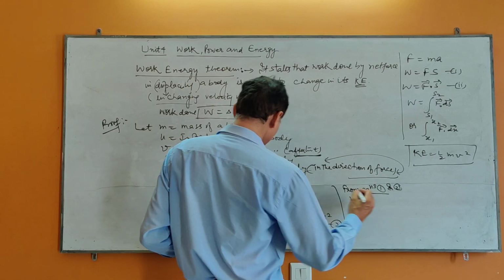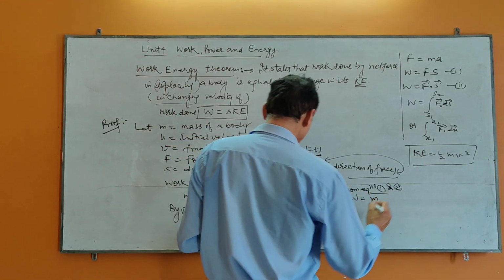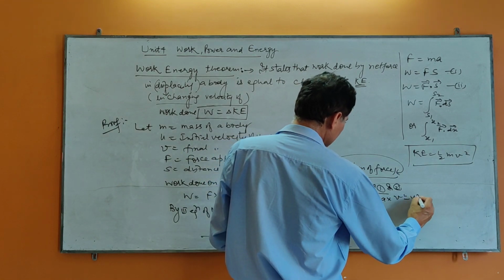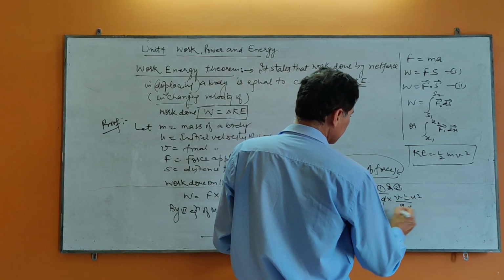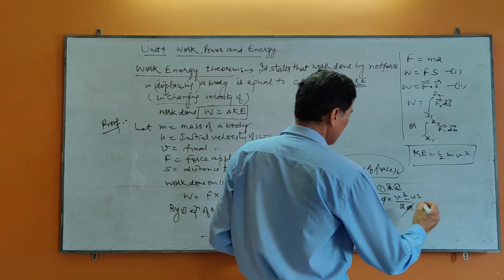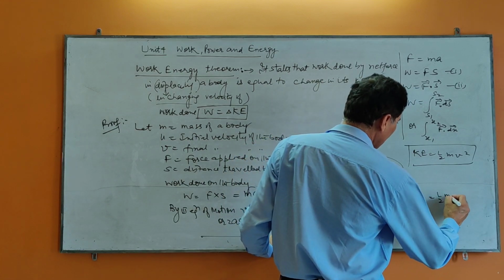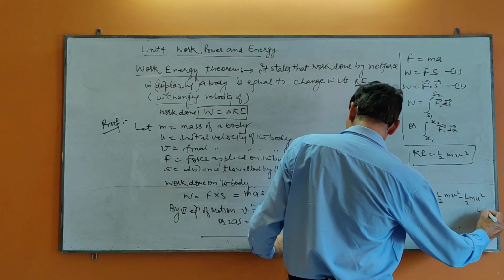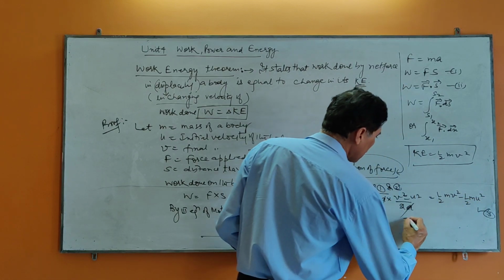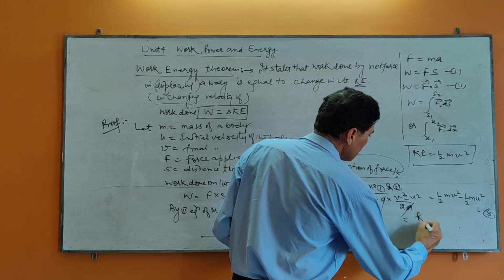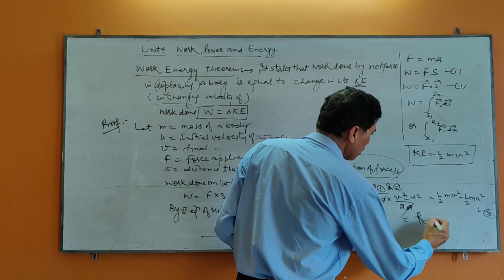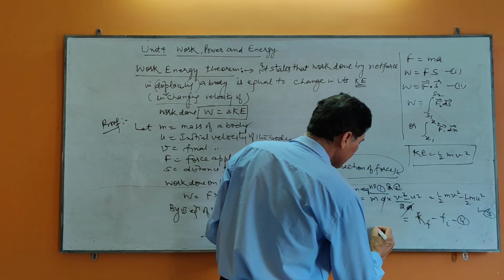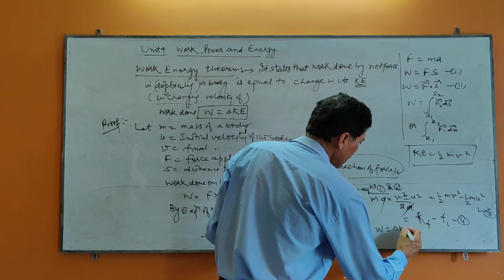W is equal to m, a, s, that is (v square minus u square) upon 2a. a will cancel out, and it will become 1 by 2 m v square minus m u square. It is equation number 3. And this is the final kinetic energy minus the initial kinetic energy, or I can say W is equal to delta KE.